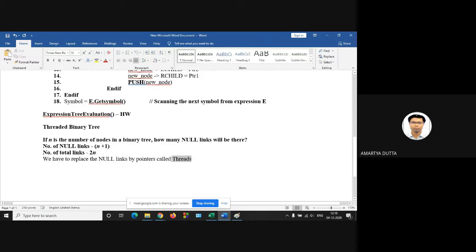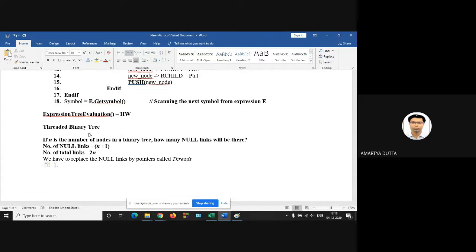These are called the threads. Replace the null links by a special type of pointers. These are called the threads. Okay, so what is the rule?